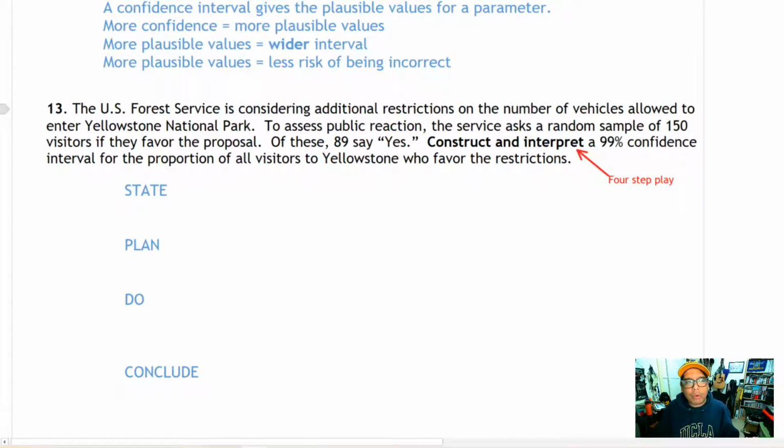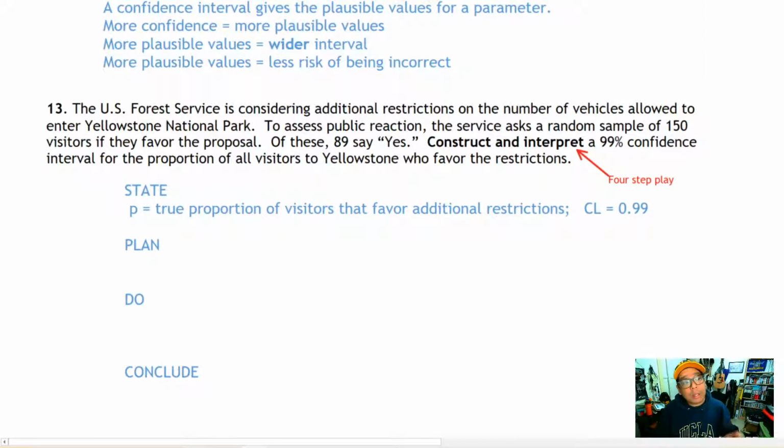We see 89 out of 150. They're basically asking a yes or no question. For a yes or no question, you're not measuring anything, you're just taking a poll. So this is a proportion. P is the true proportion of visitors that favor additional restrictions. Remember, try to pull pieces from the problem into your statement of the parameter. Our confidence level is 99%, and that takes care of the state part.